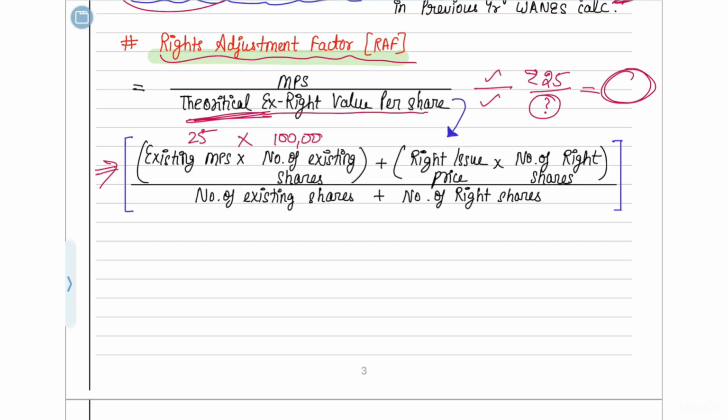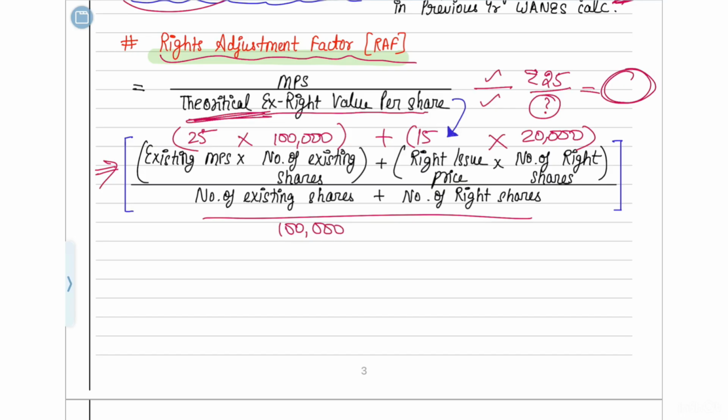I told you that there were 1 lakh shares in the company. Add to it the rights issue price. I told you the rights issue price is 15 rupees. How many shares are you going to issue as rights issue? I told you it was 20,000 shares. Multiply that and then divide it by the number of existing shares.